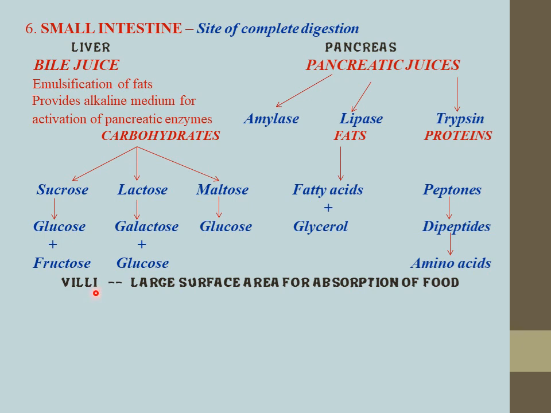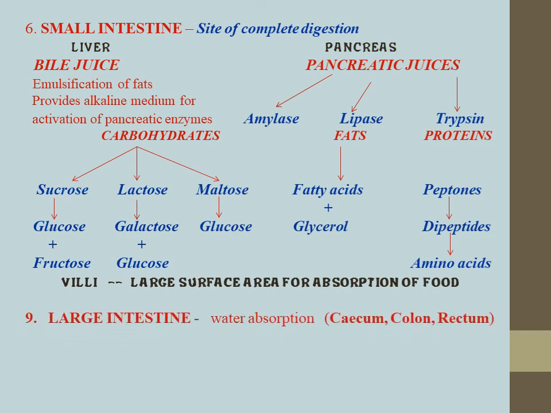Now, we have already discussed that in the small intestine some small finger-like projections are present, which are known as villi. What is their function? Villi are present in the small intestine to increase the surface area for maximum absorption of food, because villi are richly supplied with blood vessels. So out of the digested food, the blood vessels absorb the food into the blood.